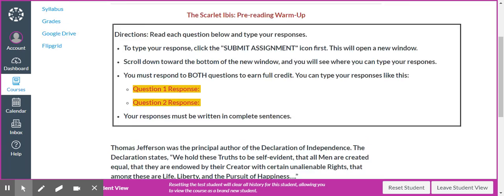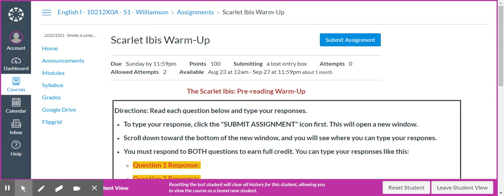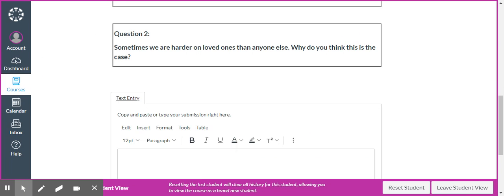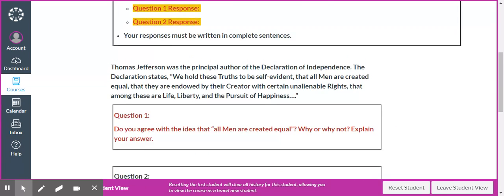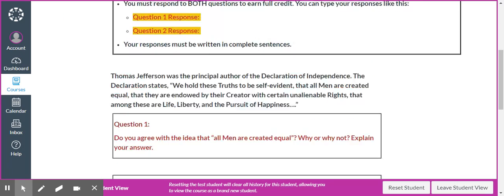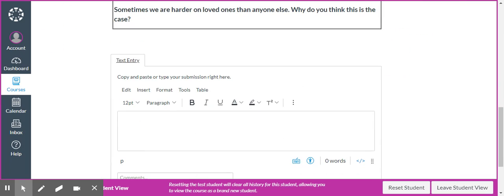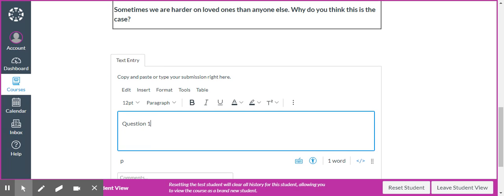Obviously, both of these questions relate to the story that you're going to read, but to submit your response and get credit for it, you just click Submit Response, and you can see the prompt once again, and you can start typing right down here. I recommend that you do it this way. Do question 1, and then type your response.